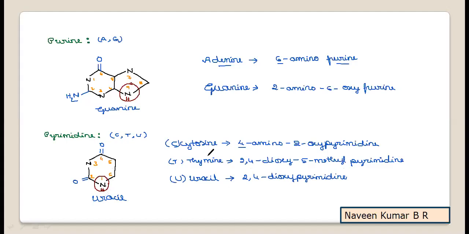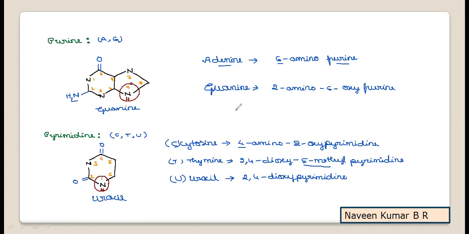So the difference between thymine and uracil is that in thymine at the fifth position there will be a methyl group, whereas in uracil it is not there. So if you remember the simple heterocyclic ring and its numbering, then you can easily practice the chemical names. Whatever structure is given to you, you should be able to identify it with this information. Hope this is clear.